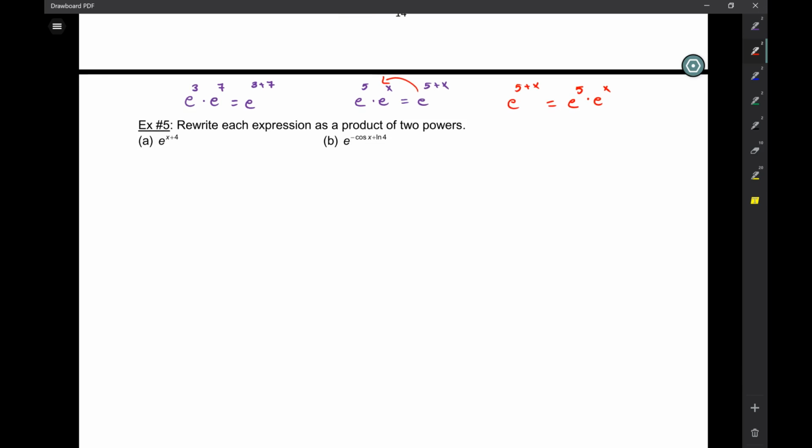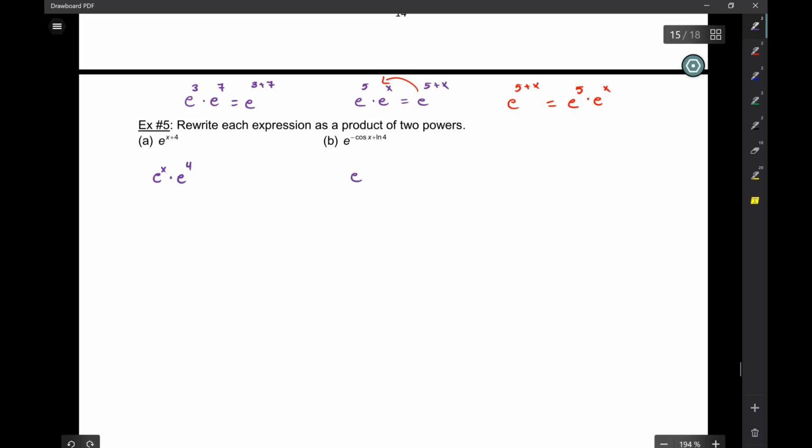Okay. So e to the x plus 4 then, where did it originate? Where did it come from? E to the x times e to the 4. And that's it. We don't plug e to the 4 into the calculator. This is good. We're good. Here then, what are we going to do?